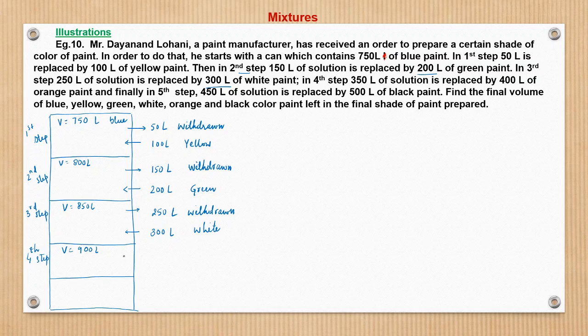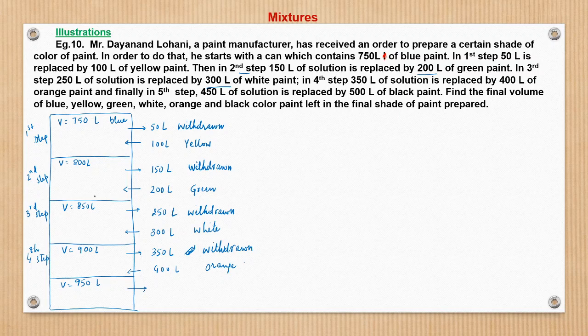And in the fourth step, 350 liters of solution is withdrawn and 400 liters of orange paint is added. So what is the effective volume of solution here? 900 minus 350 plus 400 is 950 liters.